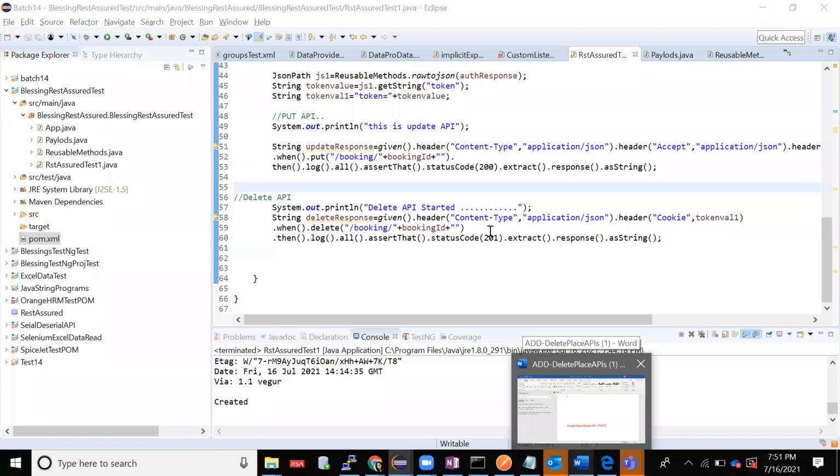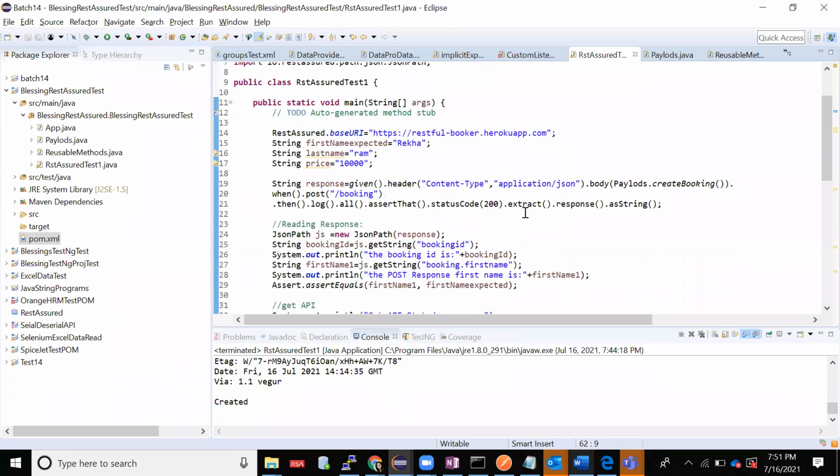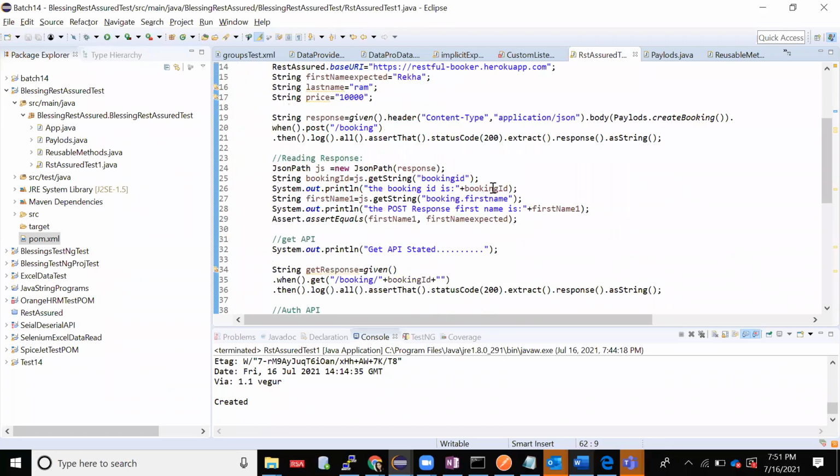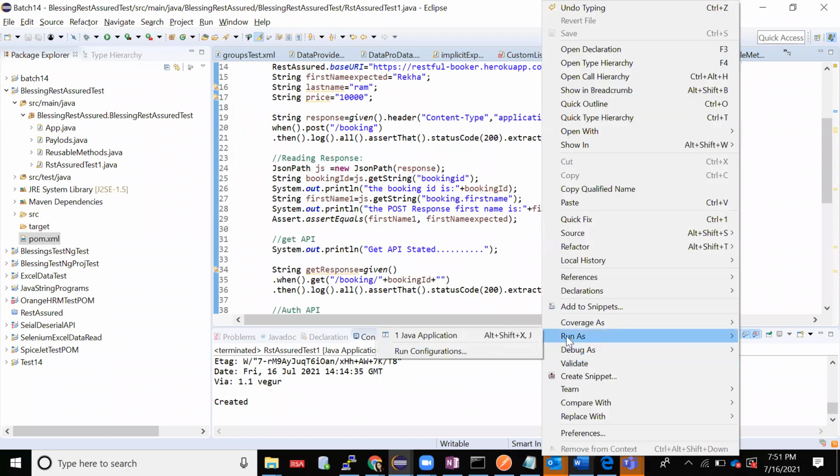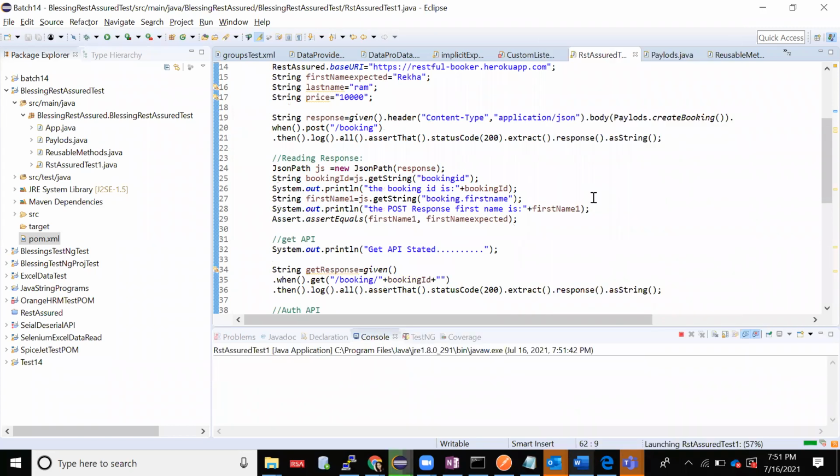So I'll just execute now. I have shown you how to take a response from JSON and how to assert it. I'll just run it and show it to you.